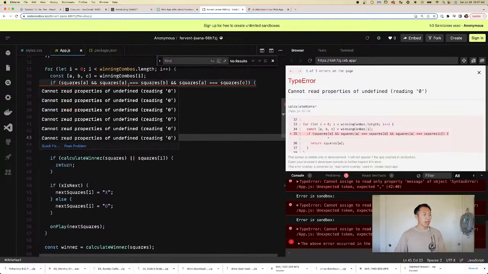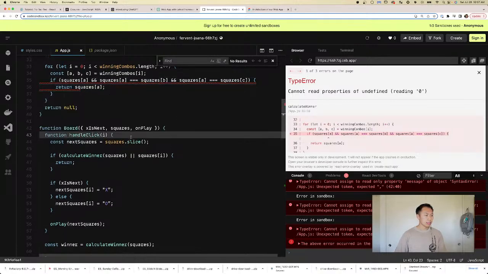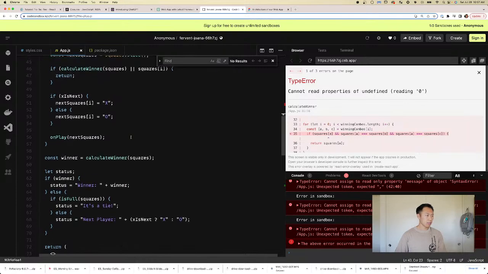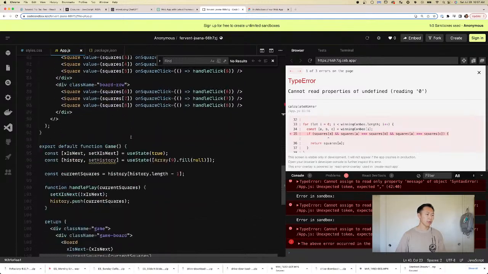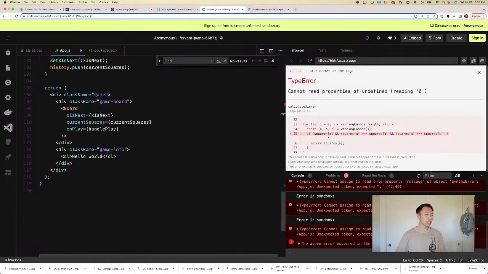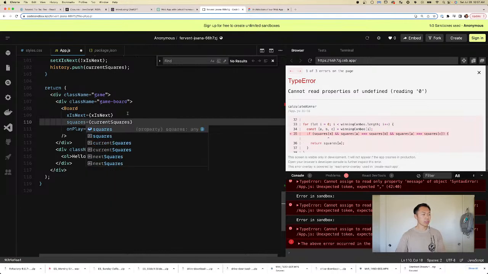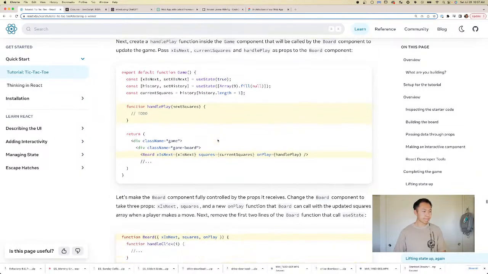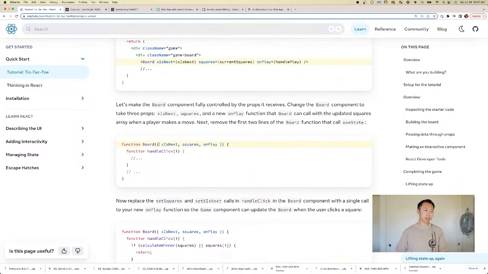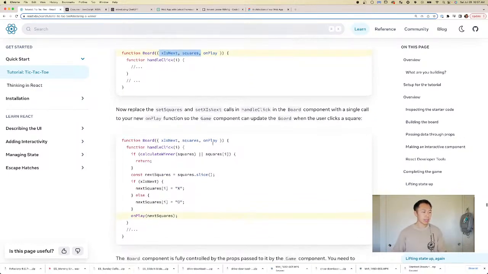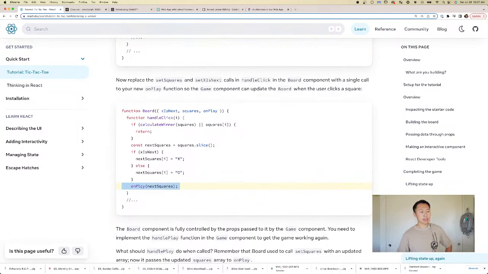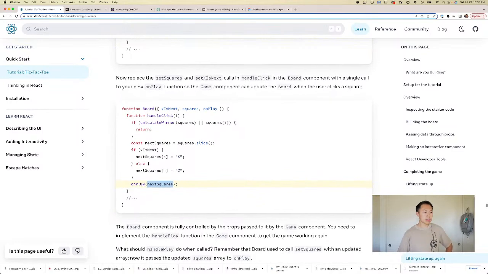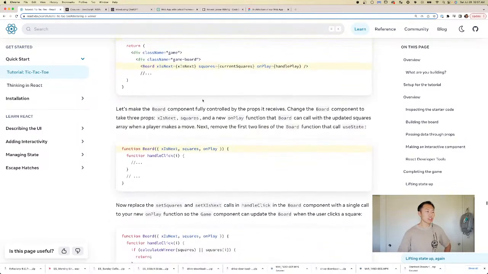And then this guy is not happy. Why? Okay, I know why. Because in board we didn't pass down squares. Okay, there you go. Now everything's happy. Bam. There we go. All right. So it's telling us that yes, we want the 3 props, squares and onPlay, and then we want to replace onPlay's next square. So what this is doing is it's calling this function from the game component.